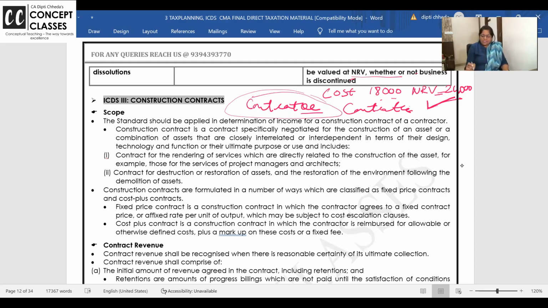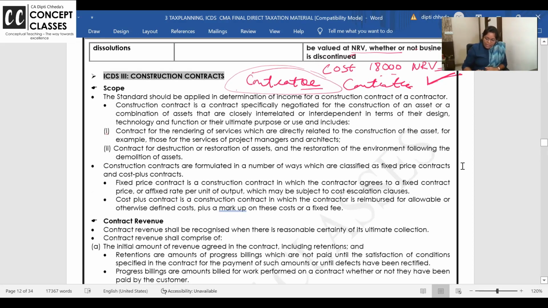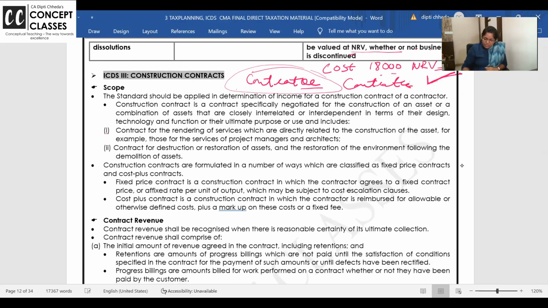The Income Tax Act says construction income should be recognized according to the percentage of completion method. Percentage of completion method. Right. So let us see this comparatively, how we are going to do it. A construction contract is a contract for construction of an asset or combination of assets. It's not always land, building and all. Flyovers, bridges, roads, dams, it is applicable to all of these.